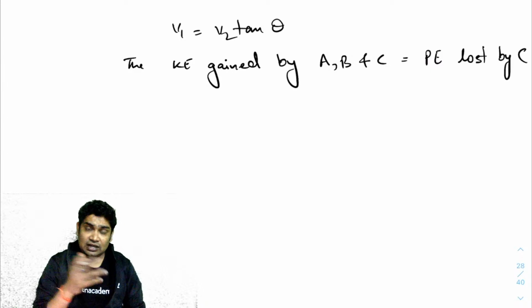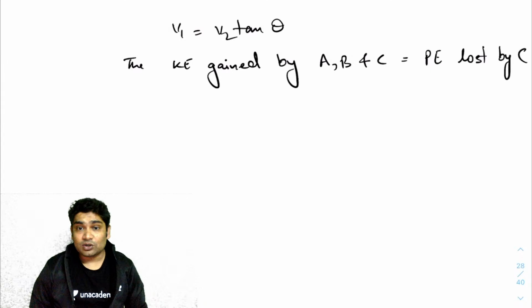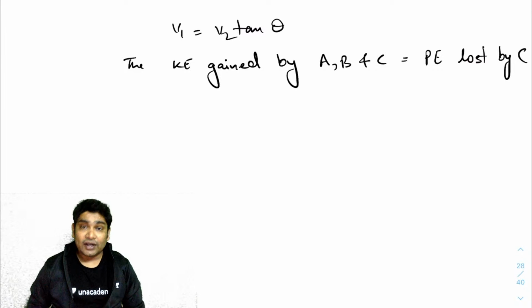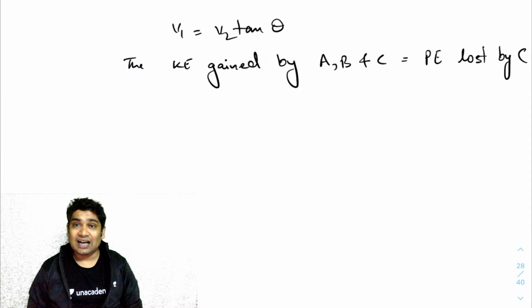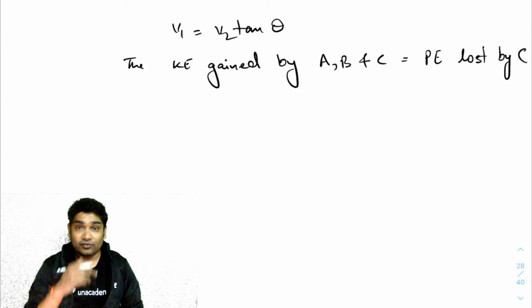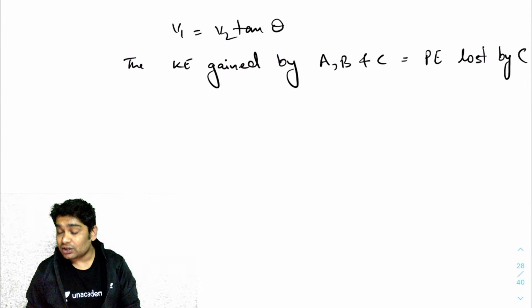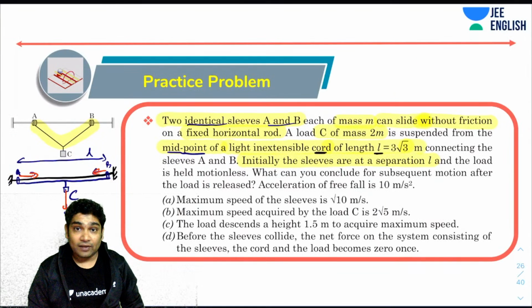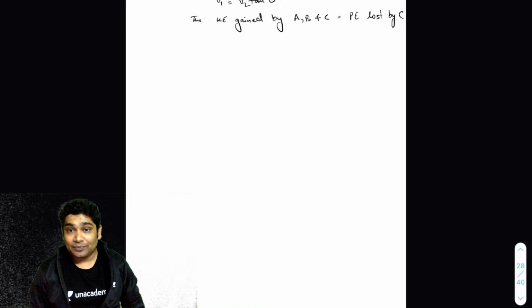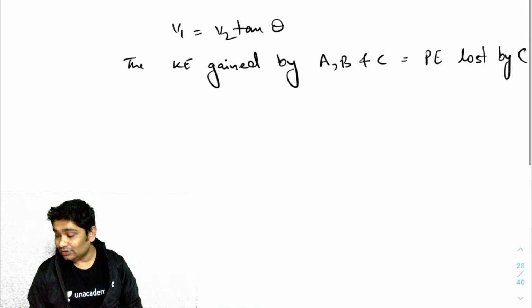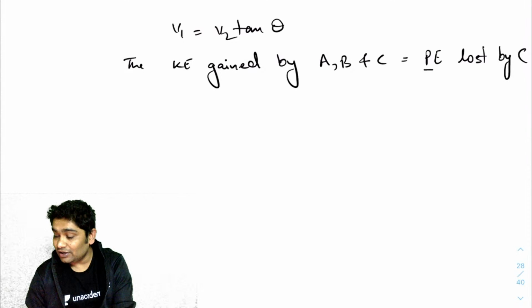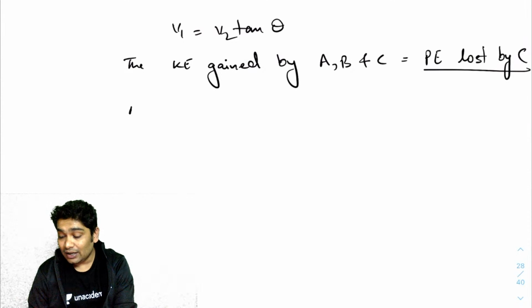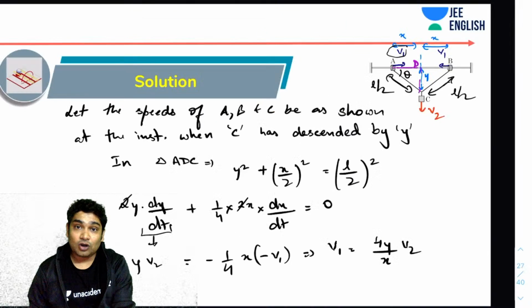All the slides are frictionless, the chords are ideal, so nothing else is doing work. Whatever kinetic energy A, B, C are gaining comes at the cost of the potential energy of C. Since it started from rest, where the speeds were zero, when it has come down by a distance y, the loss of potential energy by C would be mg times y, and this will be 2mg times y because the mass of C is 2m.